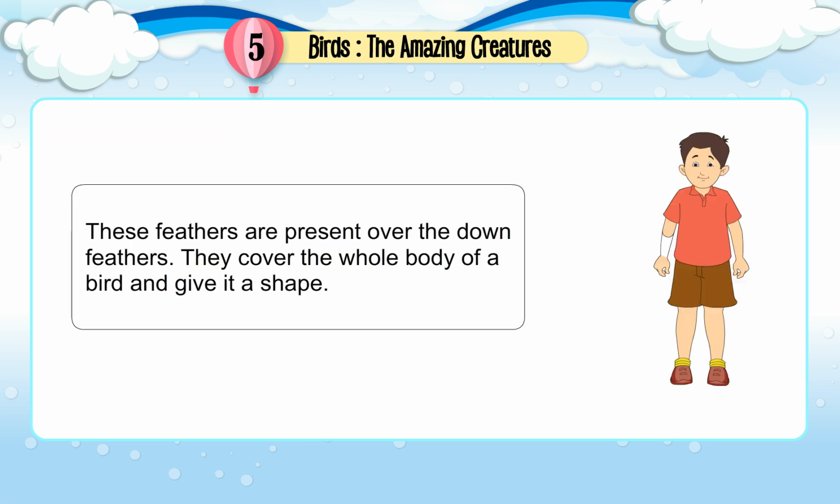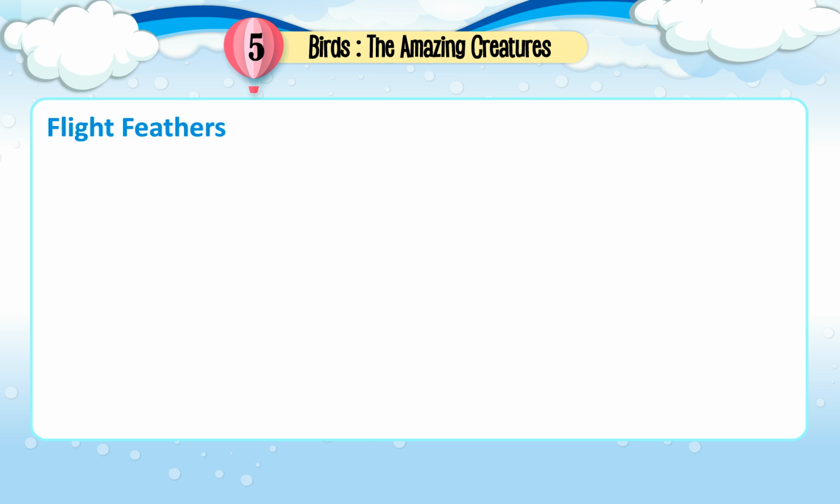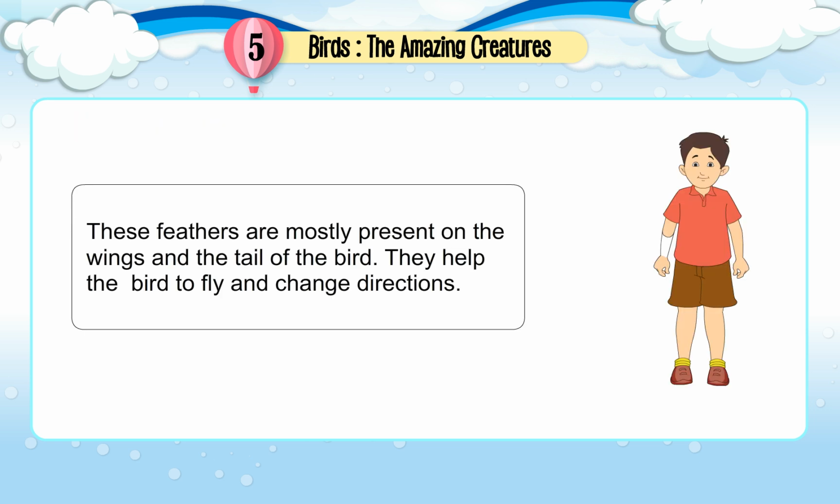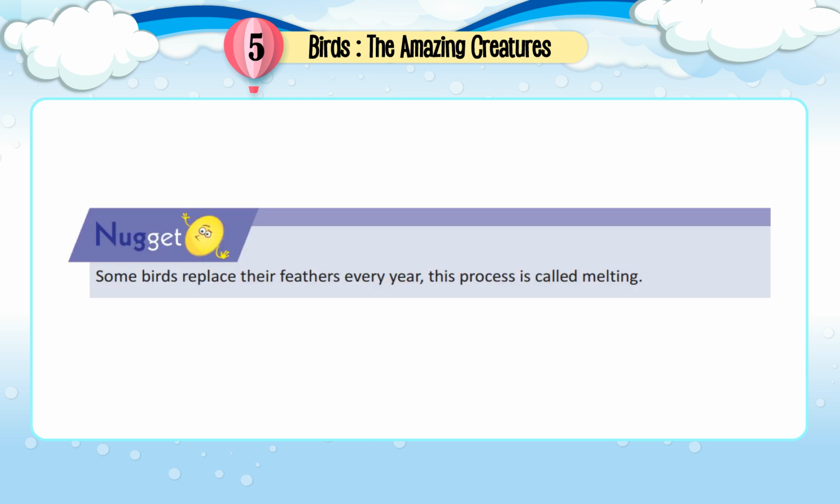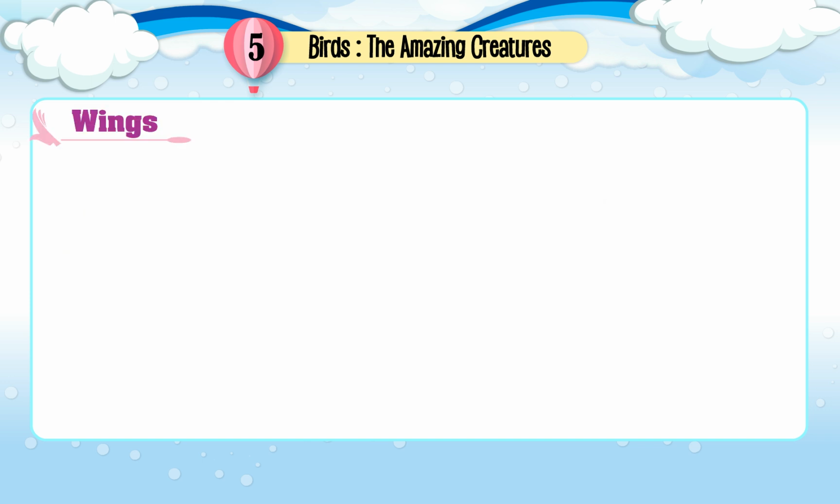Body feathers. These feathers are present over the down feathers. They cover the whole body of a bird and give it a shape. Flight feathers. These feathers are mostly present on the wings and the tail of the bird. They help the bird to fly and change directions. Nugget. Some birds replace their feathers every year. This process is called molting.